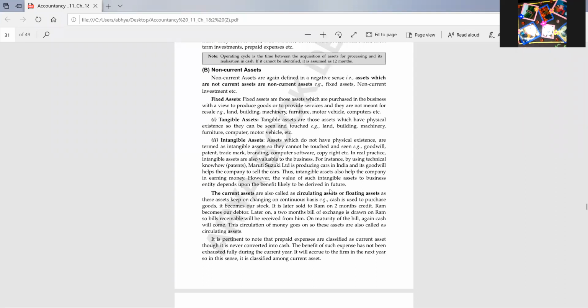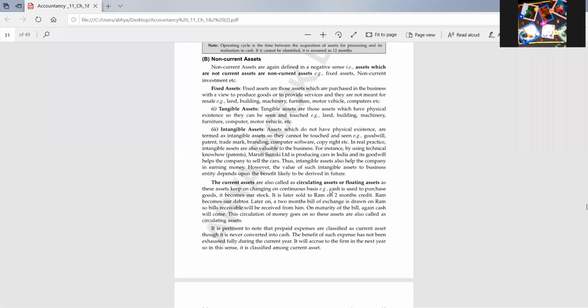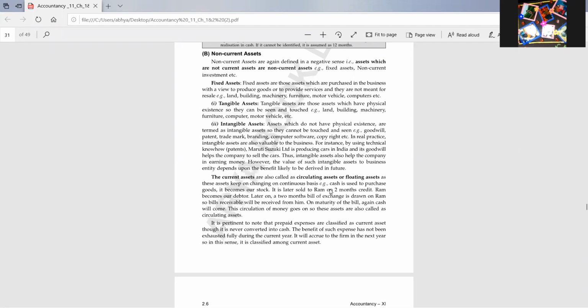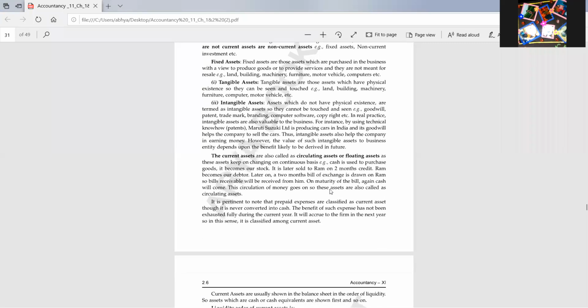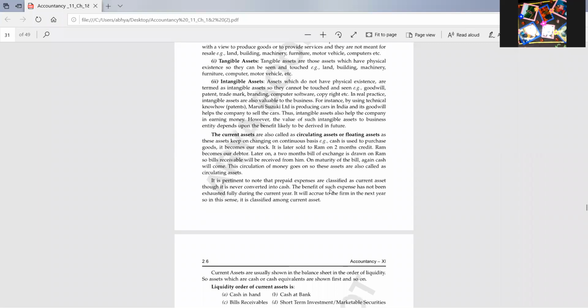Further, fixed assets are of two types: tangible and intangible. Tangible are those which can be touched, seen, which have any physical existence. All the above examples are tangible: land, building, plant, machinery, furniture, computer, printer, fax machine, vehicles. Intangible assets do not have any physical existence and cannot be touched or seen, they can only be experienced. Because of those assets, the revenue-generating capacity of business increases. For example, license, computer software, copyright, goodwill.